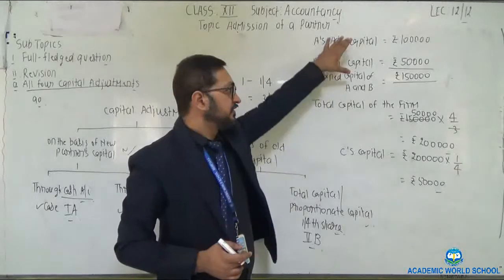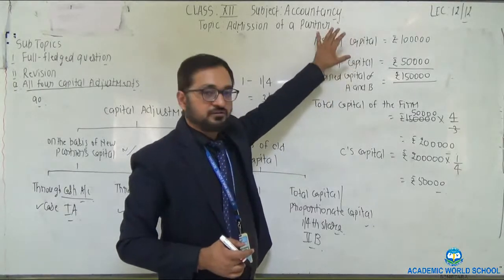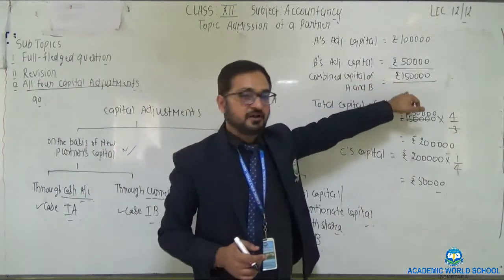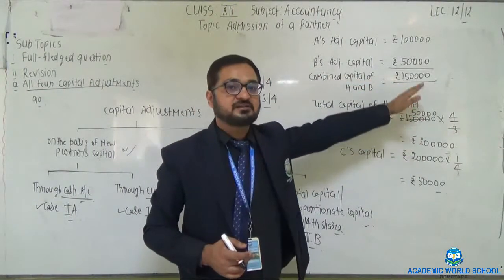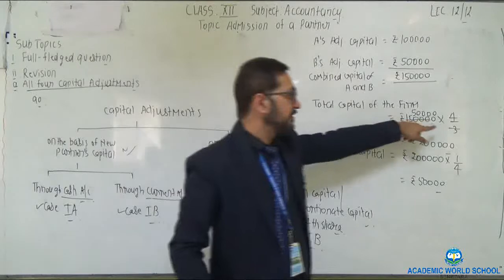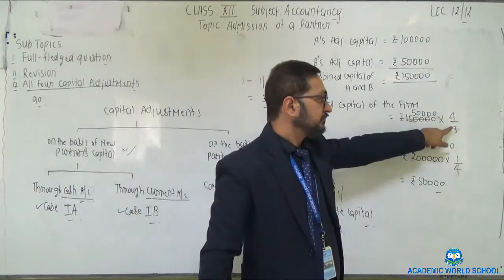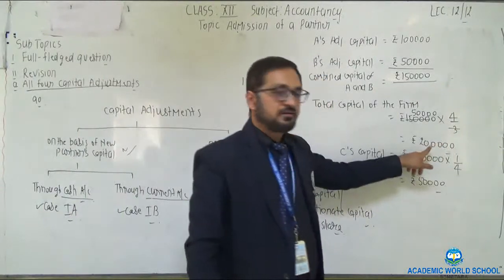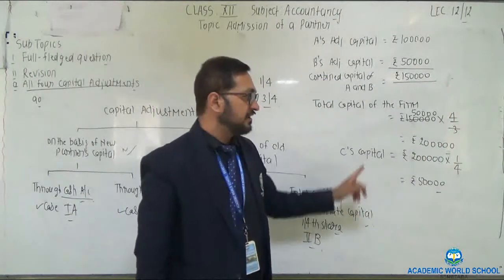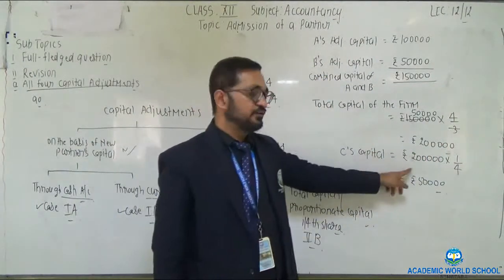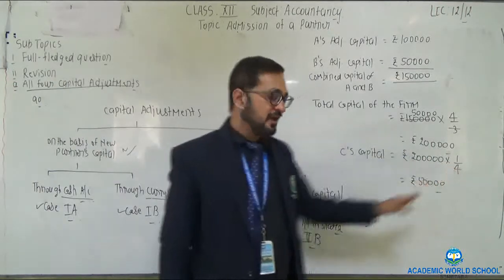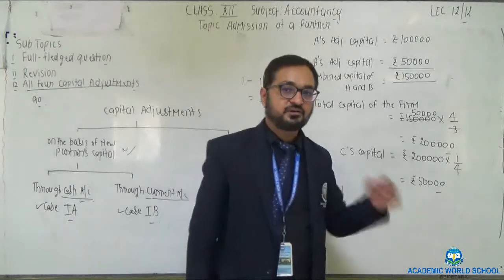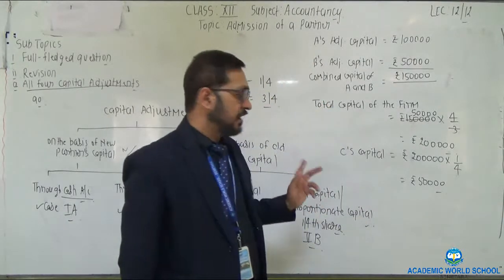Firstly you add the adjusted capital of both partners, so combined capital would be 150. So 150 multiplied by the reciprocal of the remaining partners' share, that is 4/3. This is total capital. After the calculation of total capital, simply multiply the total capital by the new partner's share, that is 1/4. You can easily get the amount of the new partner's capital.